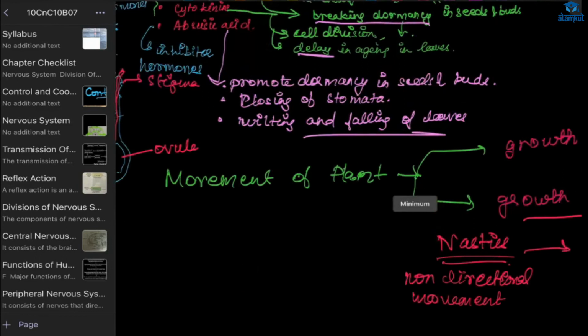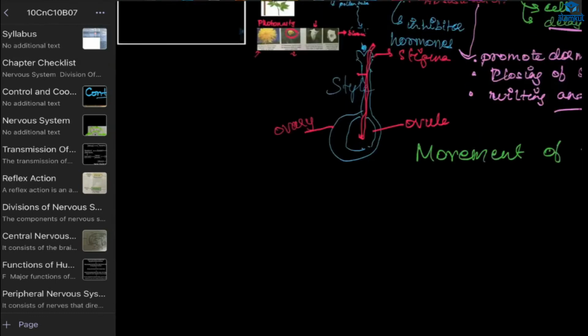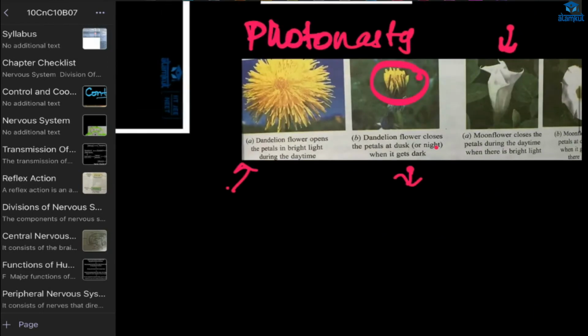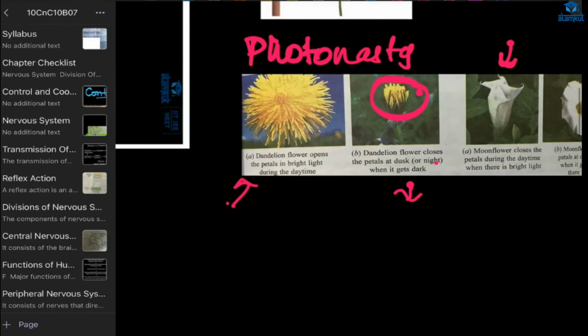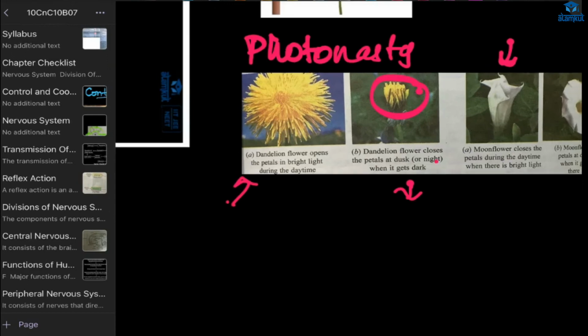Any doubt? In the next class we'll be having a test, then we'll start reproduction in organisms. Any doubt here, Safia and Rudhanil? Please explain nasty in dandelions. Here, whenever there is high light intensity during the day, the flower will bloom, and whenever it is not there, the buds will close.